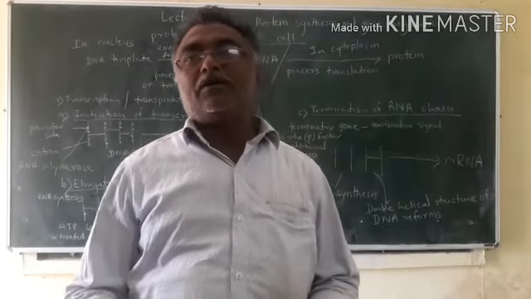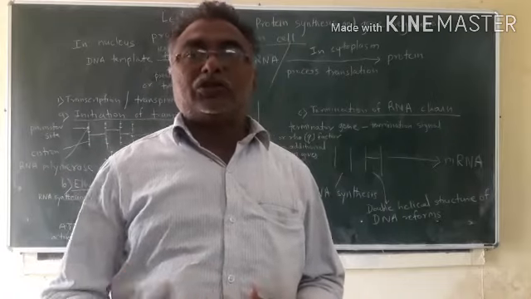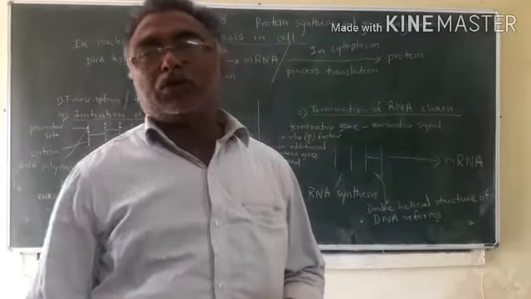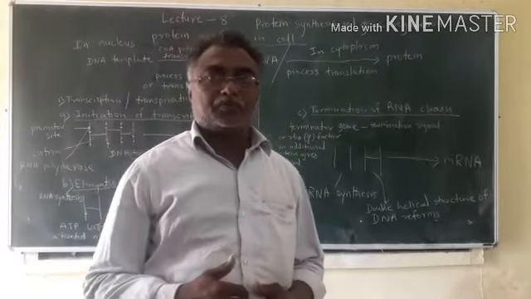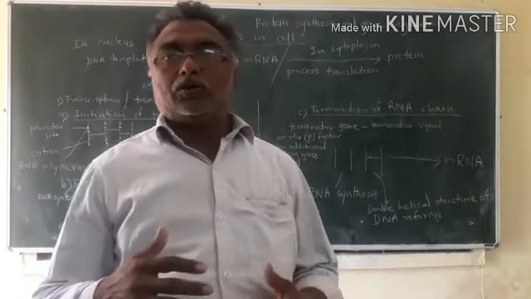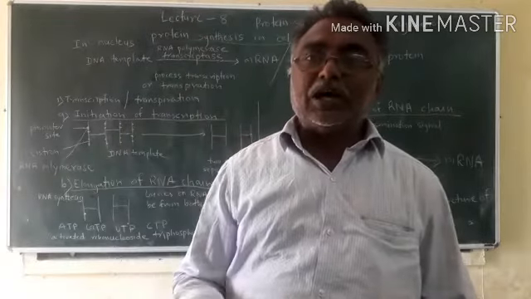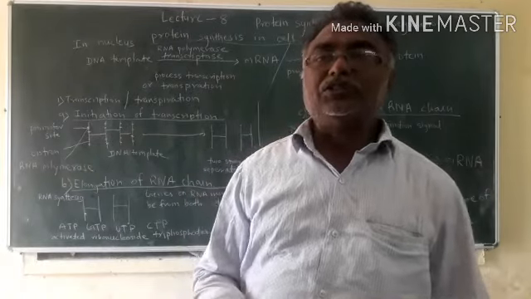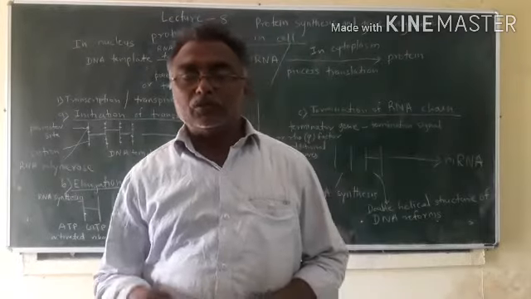So DNA will give instructions on which type of protein is to be formed in the cell. So from DNA, messenger RNA is formed. This messenger RNA is formed in the nucleus.